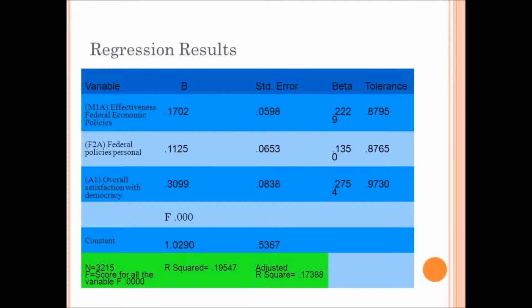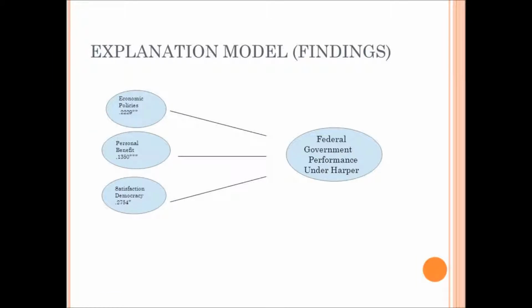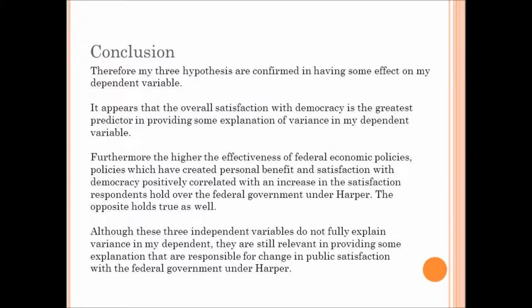It appears that the overall level of satisfaction with democracy is the strongest predictor for the satisfaction with the federal government under Harper. Therefore, the findings of my regression analysis show that the levels of satisfaction with democracy have the greatest influence over satisfaction with the federal government under Harper. Furthermore, my positive value indicates positive relationships between my independent and dependent variables. My three hypotheses were confirmed in having some effect on my dependent variable.